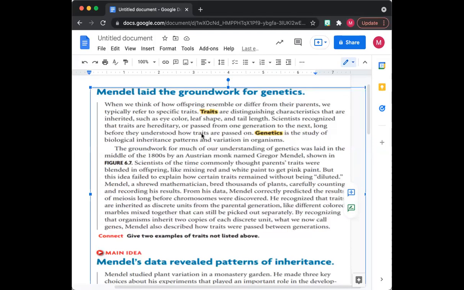Hello class, today we are going to read about Mendel and genetics. Before we start reading about Mendel and genetics, I'm going to teach you guys a strategy that will help you understand the text better. This strategy is called the RAP strategy. The RAP strategy consists of 3 steps. The first step is reading the text.